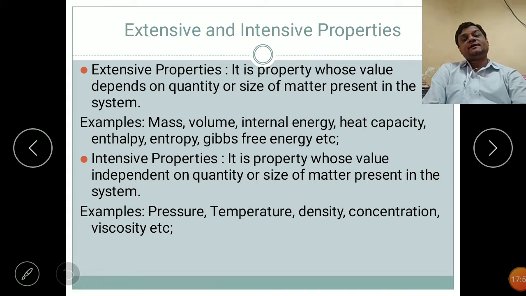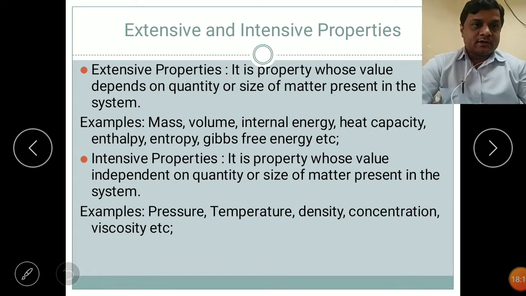Now what is an extensive property? It is a property whose value depends on the quantity or size of matter present in that system. Examples of extensive properties are mass, volume, internal energy, heat capacity, enthalpy, entropy, and Gibbs free energy.